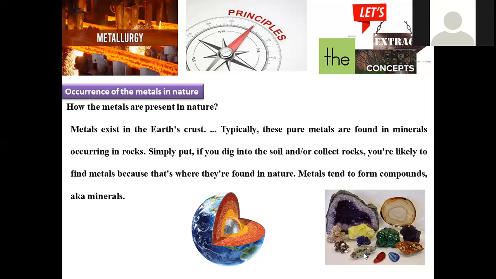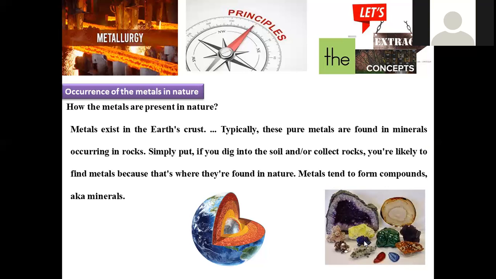So metals are always found in the form of minerals, and they are represented in various colors, compositions, textures, strengths, and properties as well. These are blended materials in various combinations.